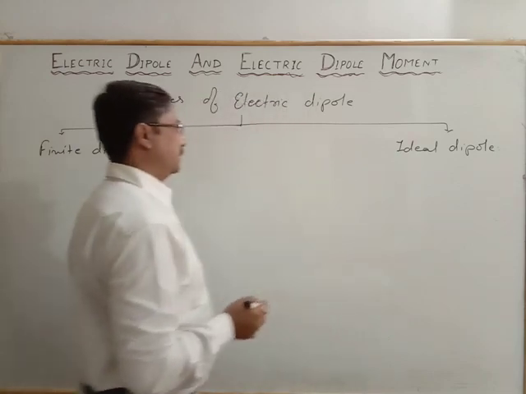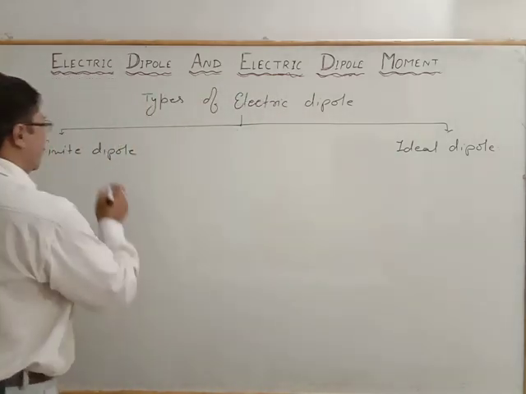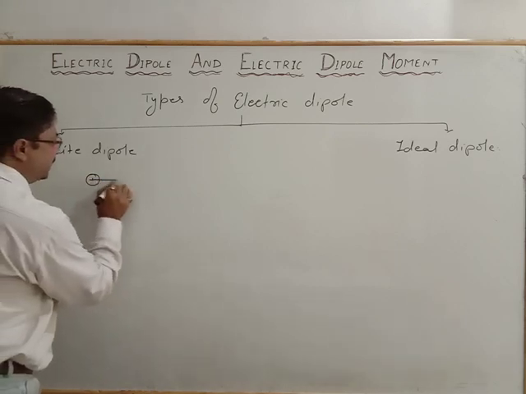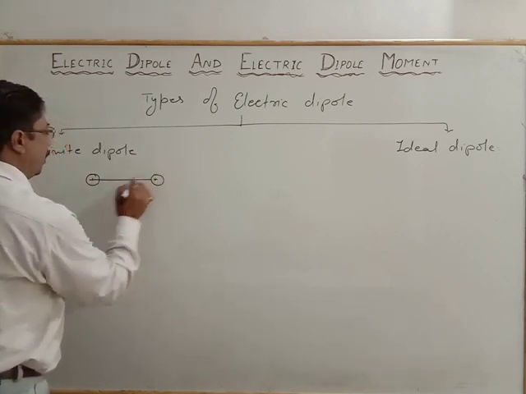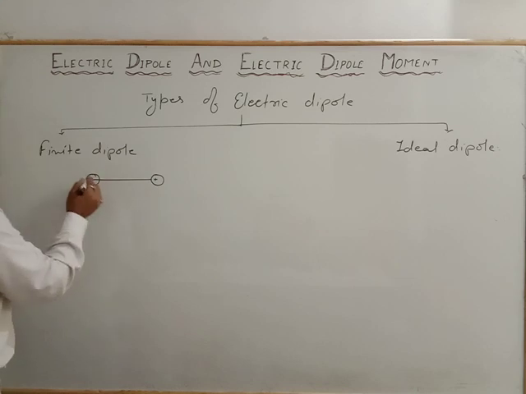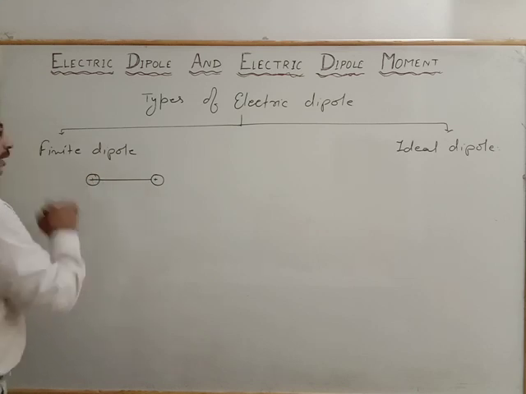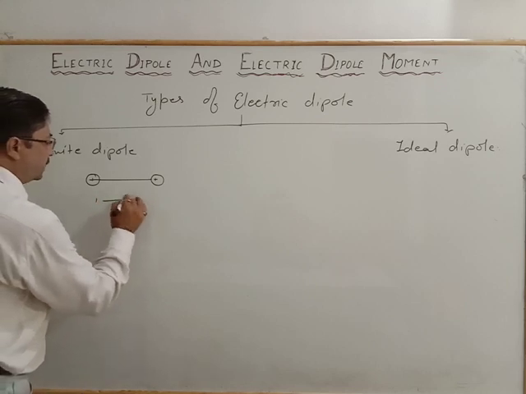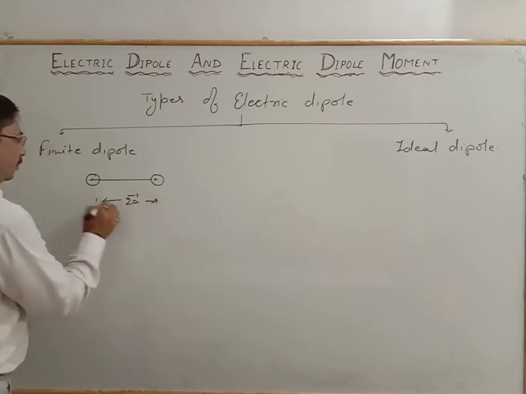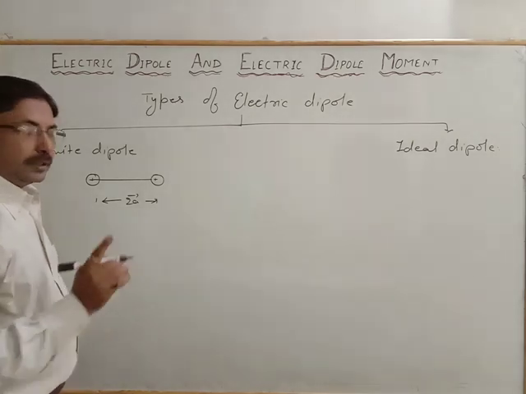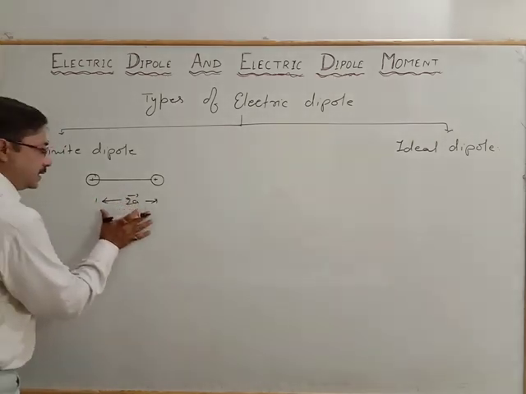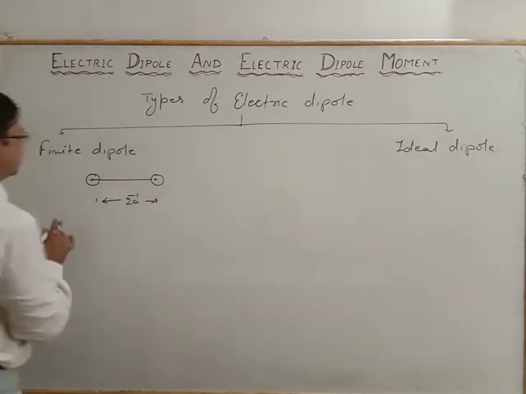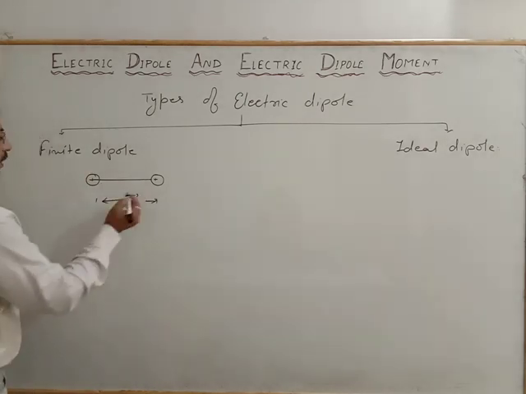What is the sense here? Finite means the two charges have a certain distance, and that distance is much greater than the radius of the charge, that is the 2a vector. Remember, the dipole has a certain distance, then it is known as the finite dipole.